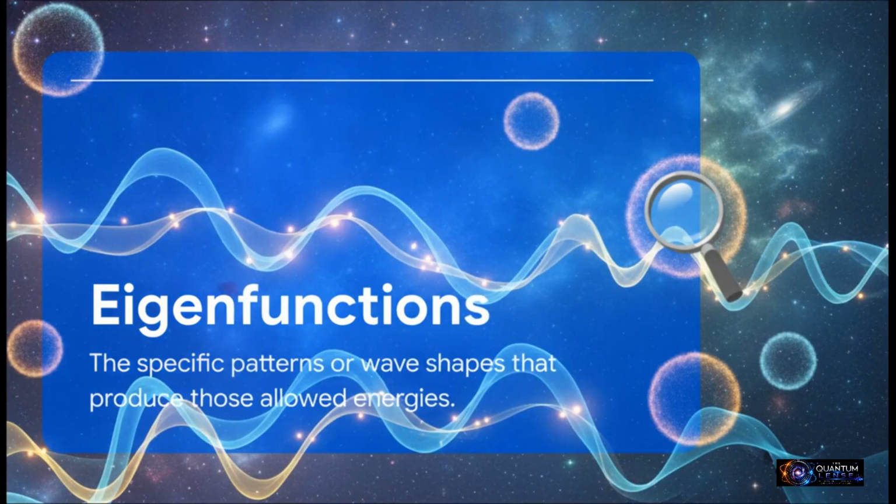But here's the catch. An energy value doesn't just magically appear out of thin air, right? It needs a physical structure to create it. And that is where eigenfunctions come in. An eigenfunction is basically the specific pattern or the exact wave shape that physically produces that allowed energy. These two concepts, they're a package deal. They work together in perfect harmony. The eigenfunctions are the underlying physical patterns, like the blueprint of quantum reality, and the eigenvalues are the resulting energy measurements of those exact patterns. Together, they map out every single stable quantum state in the universe.